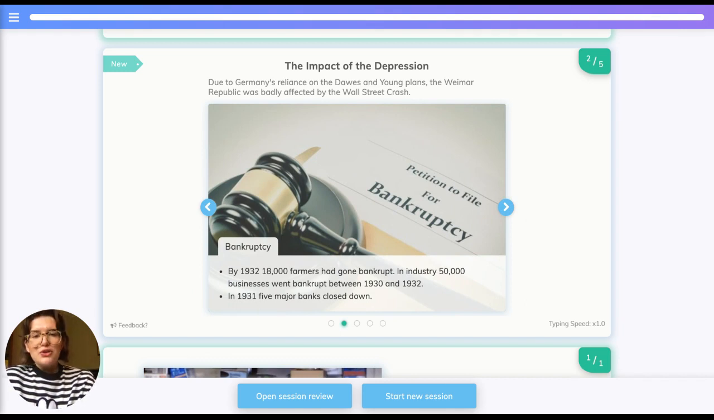By 1932, 18,000 farmers had gone bankrupt in Germany. In industry, 50,000 businesses were bankrupt between 1930 and 1932, and in 1931, 5 major banks were closed down.